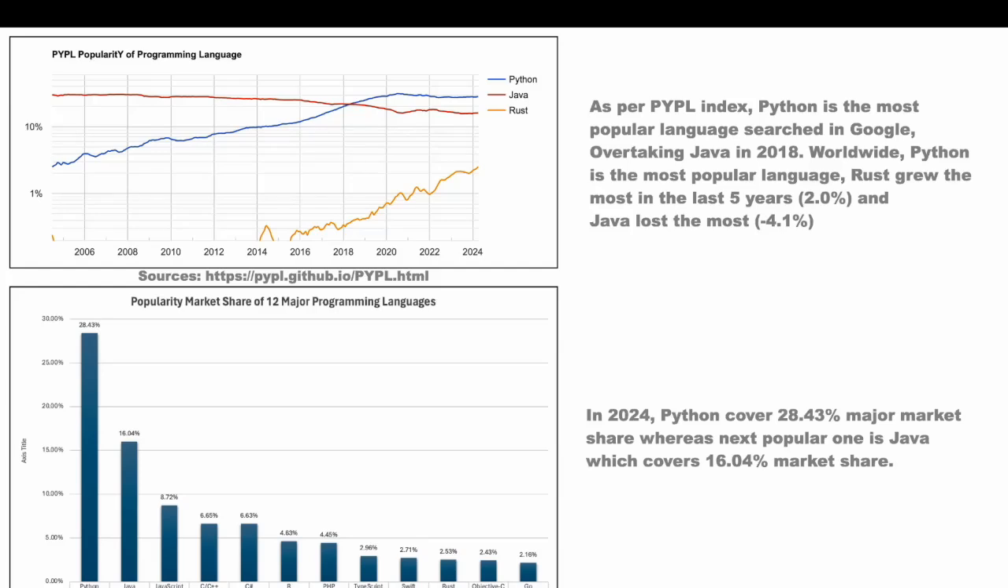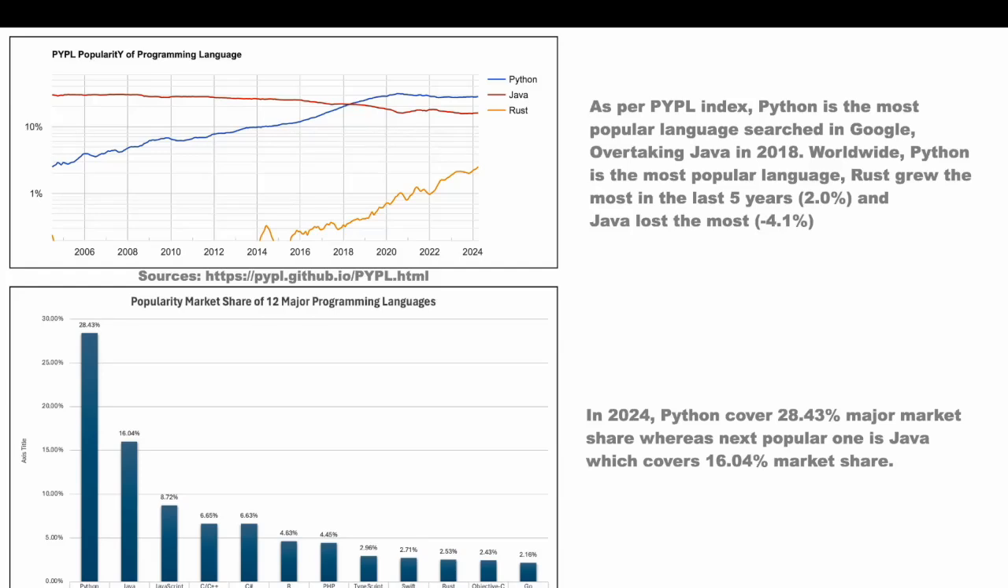It is a worldwide leading indicator of the popularity of a programming language. Now see the top graph, the blue line indicates Python, which is steadily rising from the 90s, and in 2024 it holds the top position. Its popularity skyrocketed with the advent of machine learning and AI in 2016 and became number one by surpassing Java in 2018. Now, here Java is shown in the red line. As per the data, Java lost its ground the most, I mean, minus 4% in the last 5 years, whereas Rust grew the most, approximately 2%.